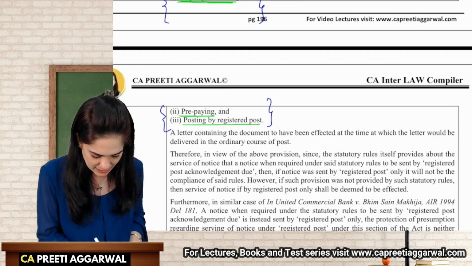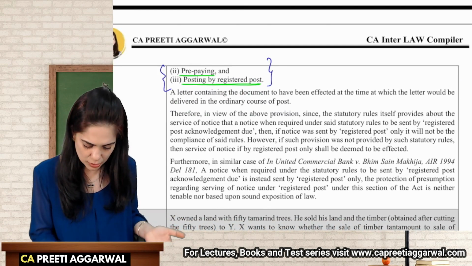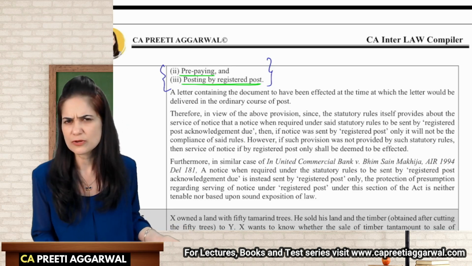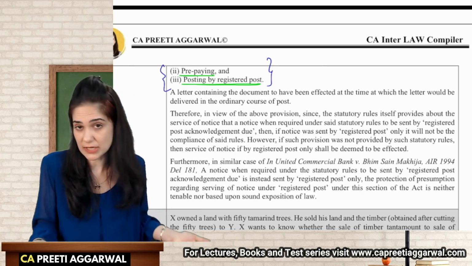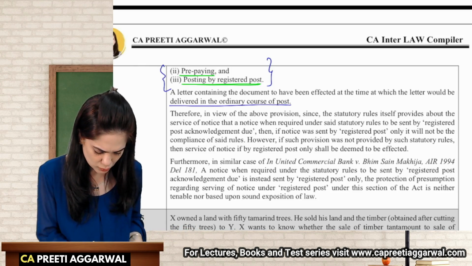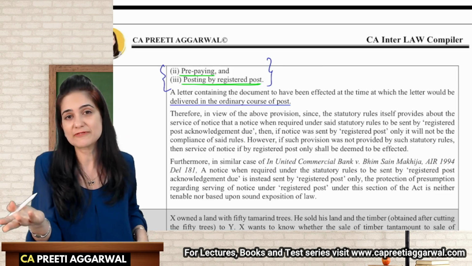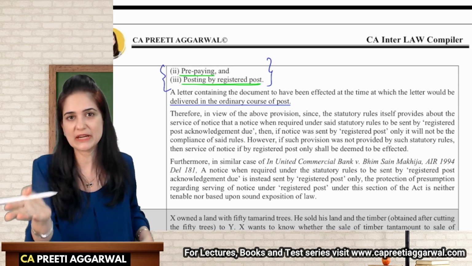You are sending it by registered post. Now, a letter containing these documents will be effected. We will assume that it has reached properly, as the letter would be delivered in the ordinary course of post. So if the post takes 5 days, we will assume that registered post will definitely reach in 5 days.